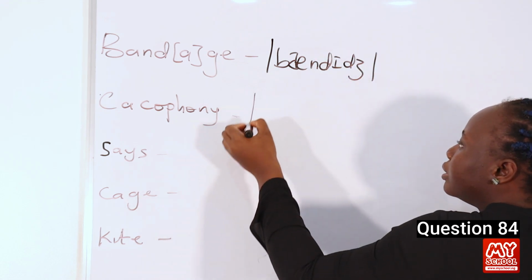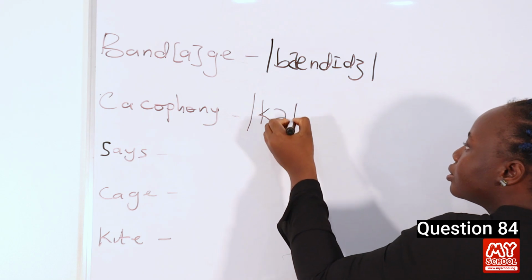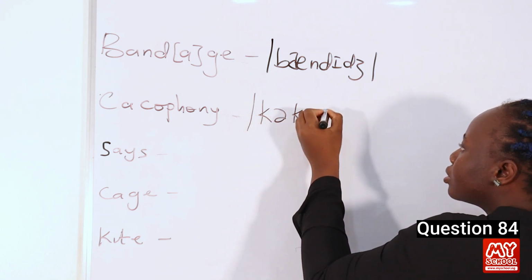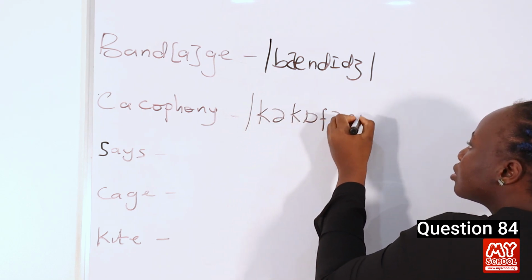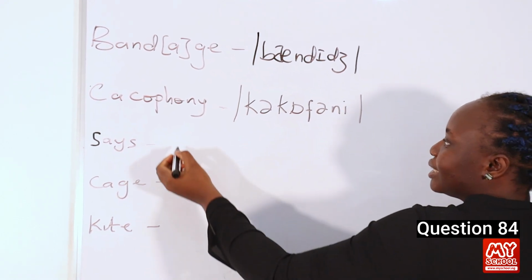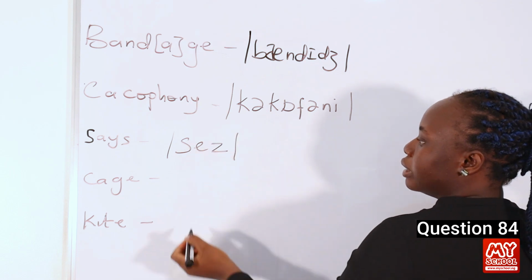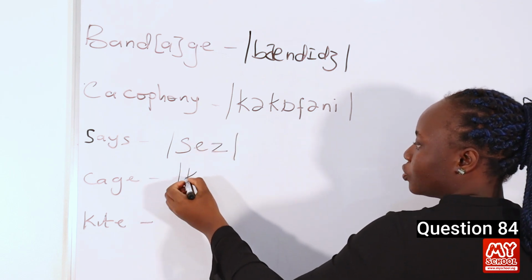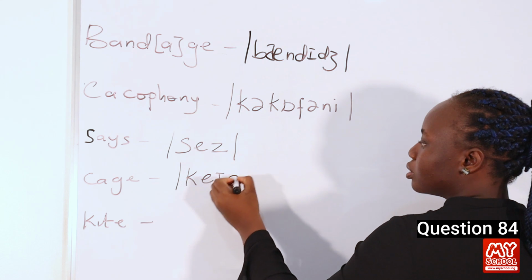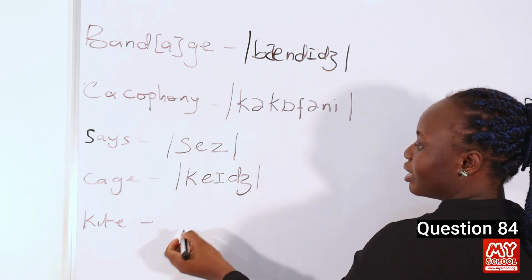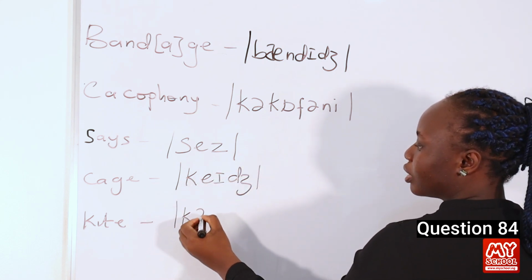The word cacophony can be transcribed as this. The word says can be transcribed as this. The word cage can be transcribed as this. And finally, the word kite can be transcribed as this.